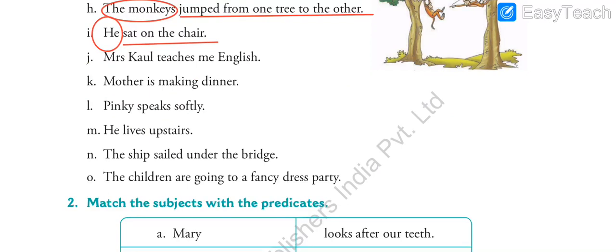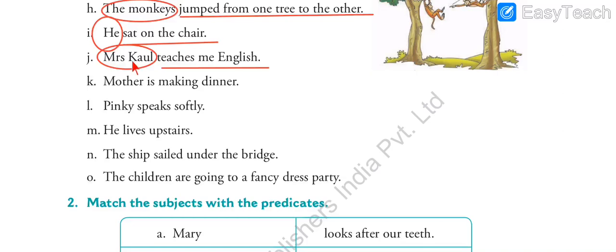Next sentence, Mrs. Call teaches me English, right? So who teaches you English? You have to ask the question like this. Who teaches you English? Mrs. Call. So Mrs. Call is the subject because she is performing the action of teaching. She is the one who is teaching, so she is the teacher. Teaches me English, that is the rest of the sentence and that is our predicate.